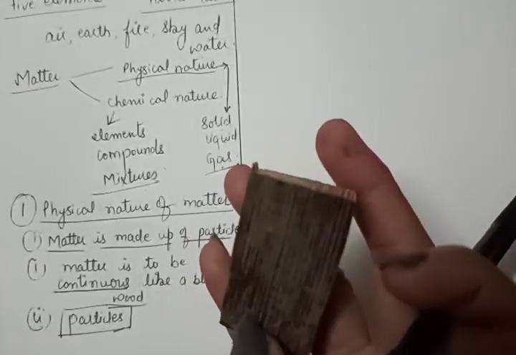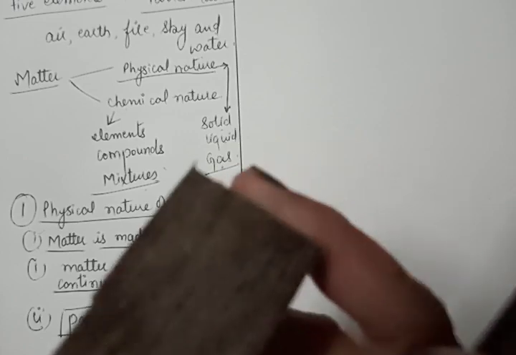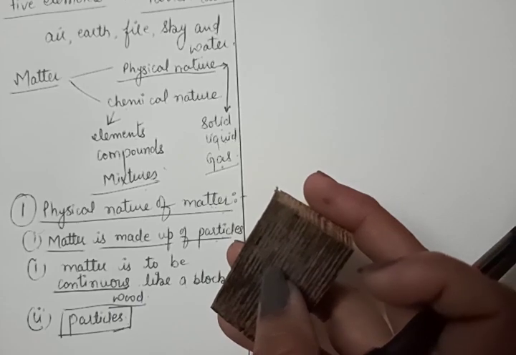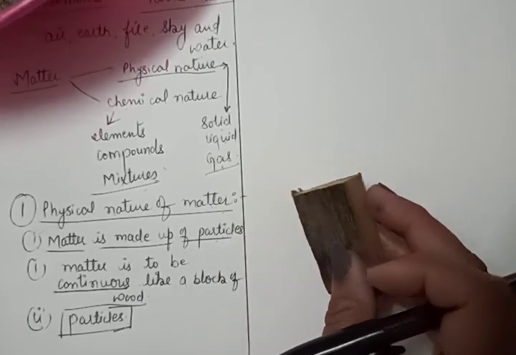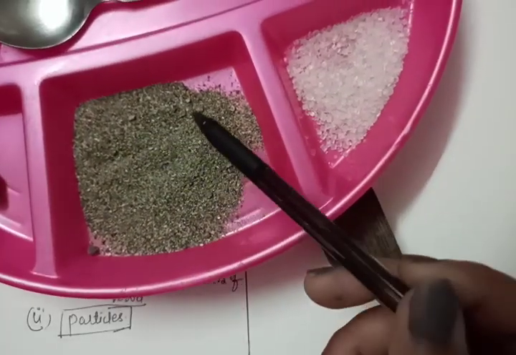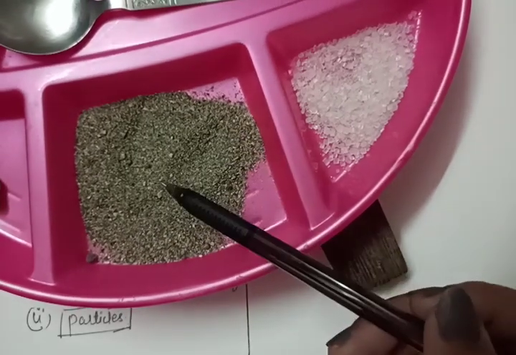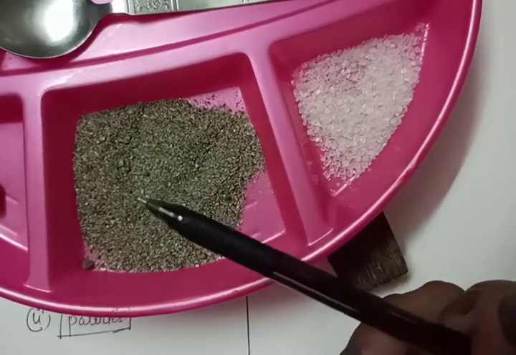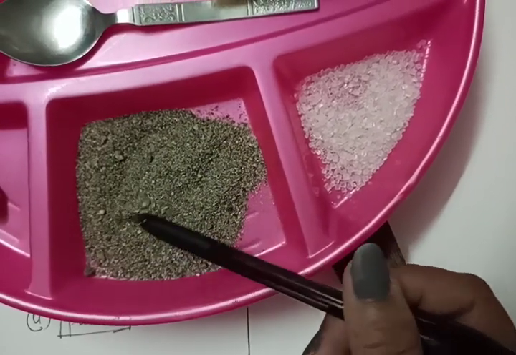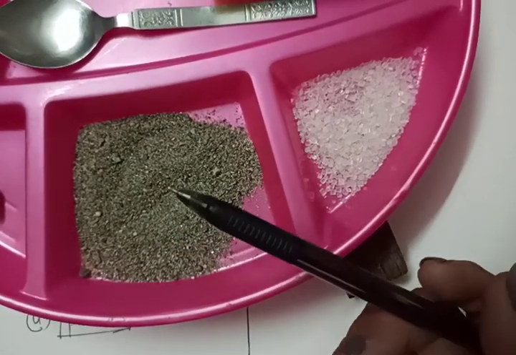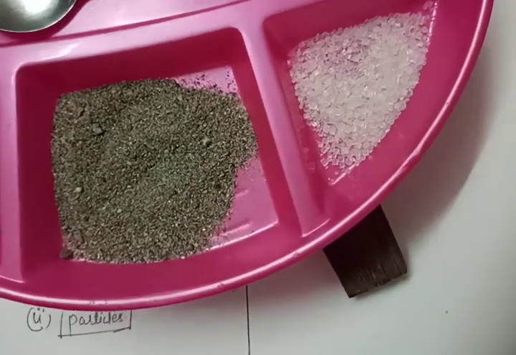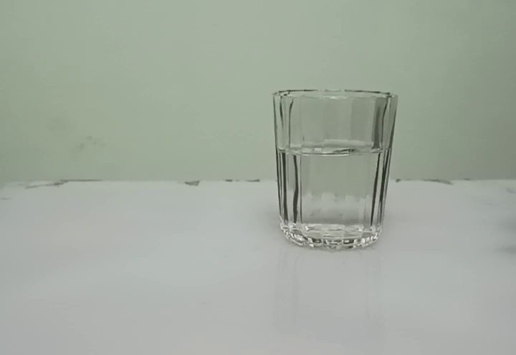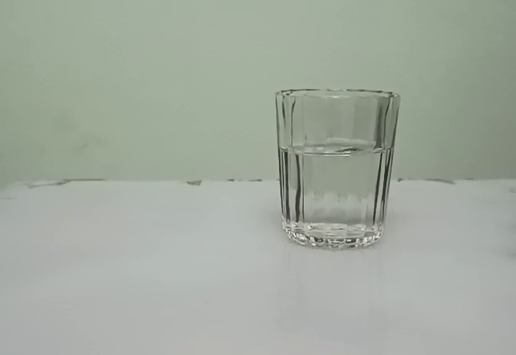The second thought was that matter is made up of particles, like sand. To show that the matter is made up of particles, we will perform one activity.